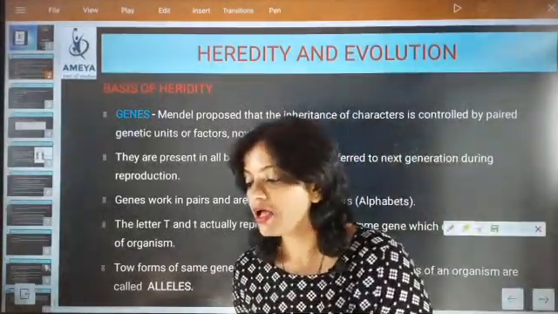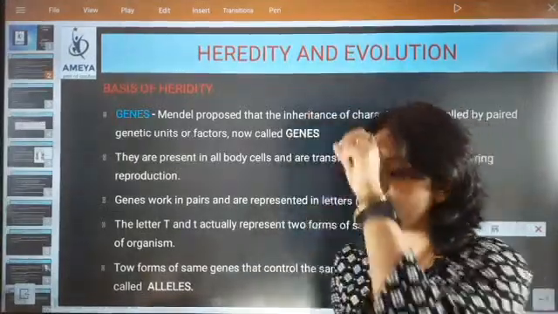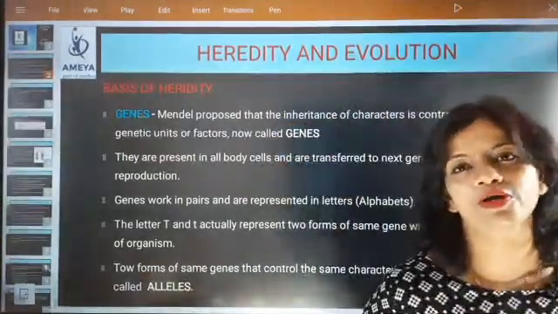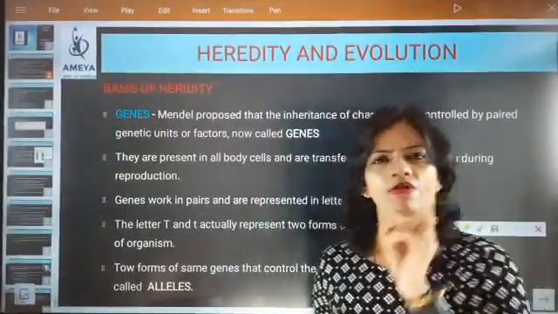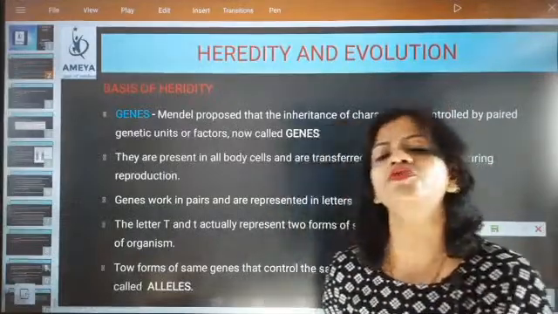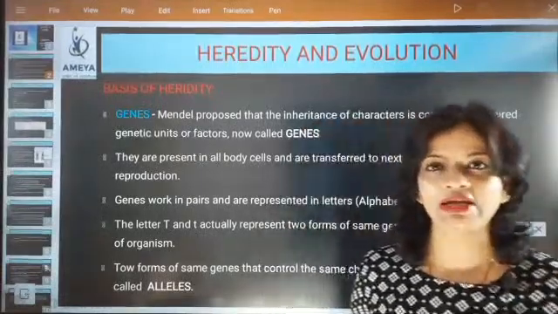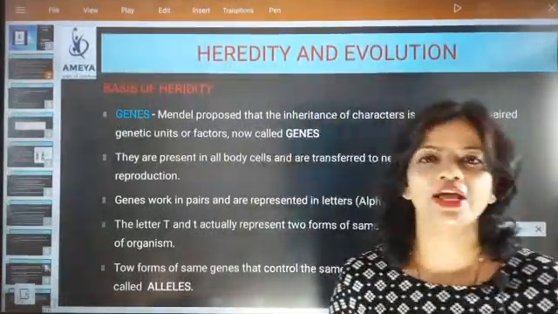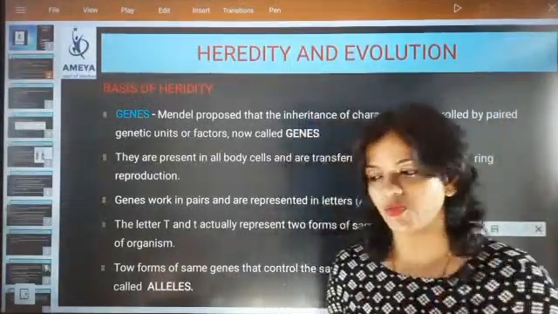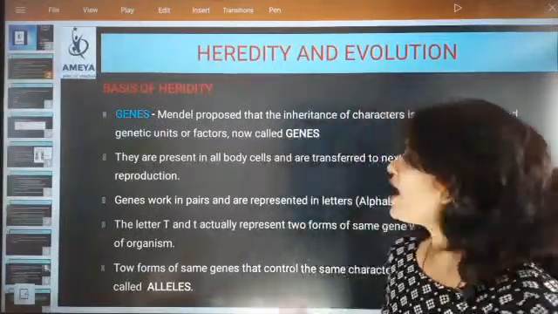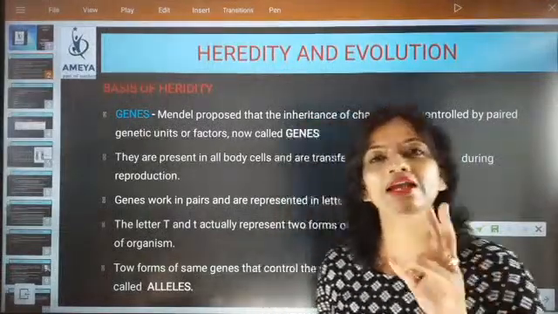Are you understanding? Because I promised Akshaya that when I go through the Mendel content, I will let you understand everything from top to bottom. Gene is one unit of DNA, present in chromosomes. Genes are always present in pairs. Every type of organism, unicellular or multicellular, has genes. The gene will always be present in pairs and represented by letters.